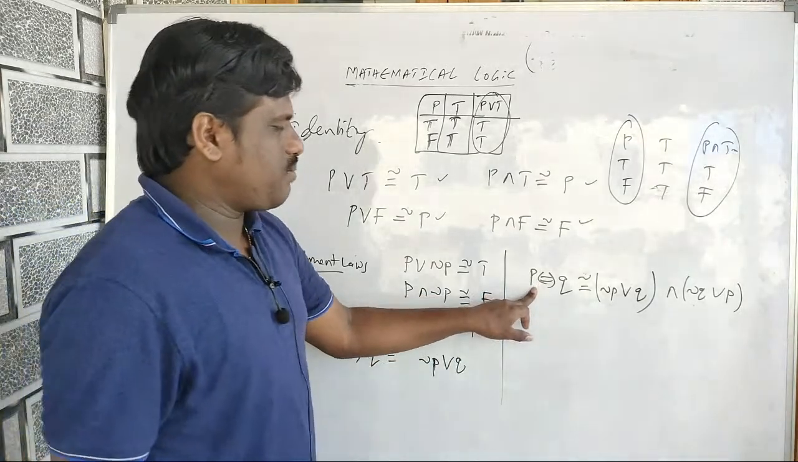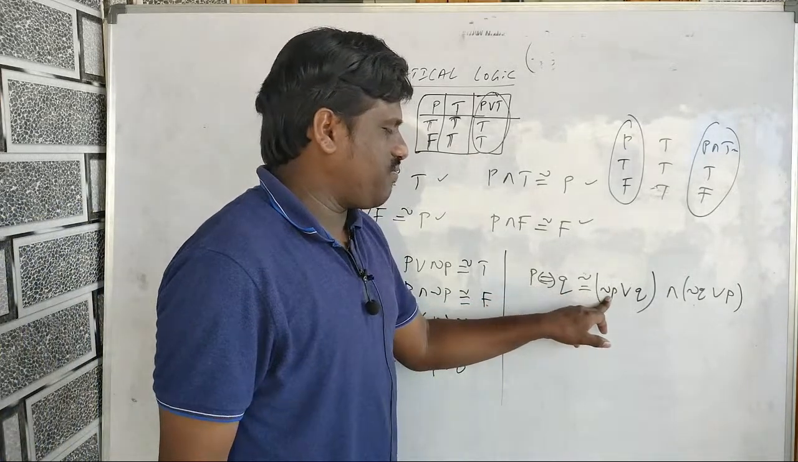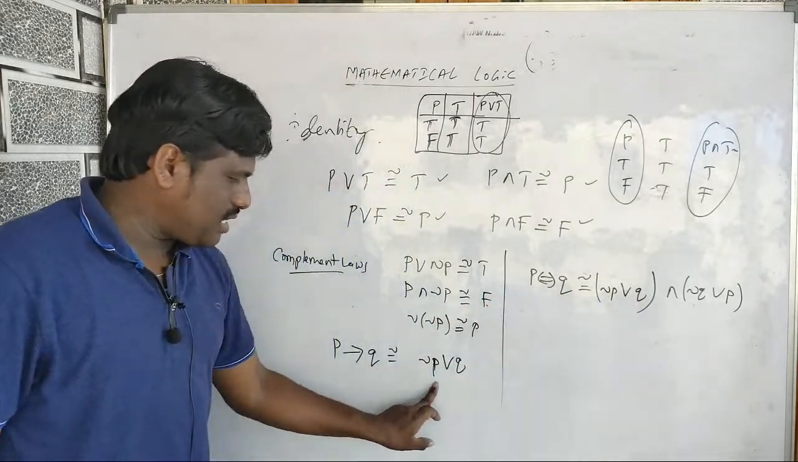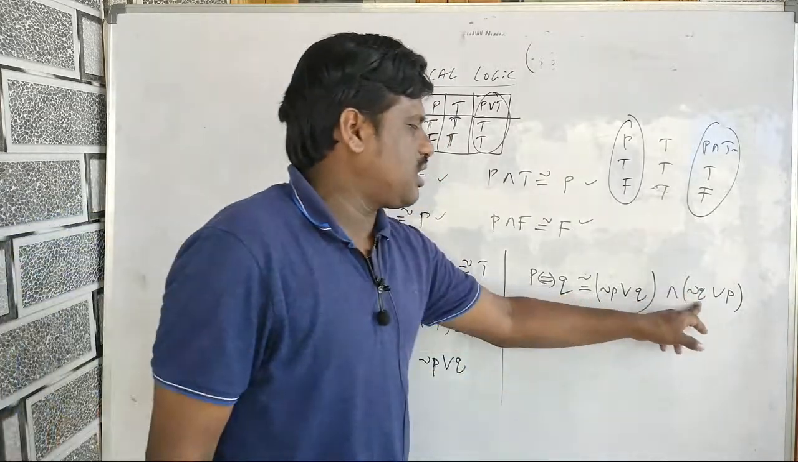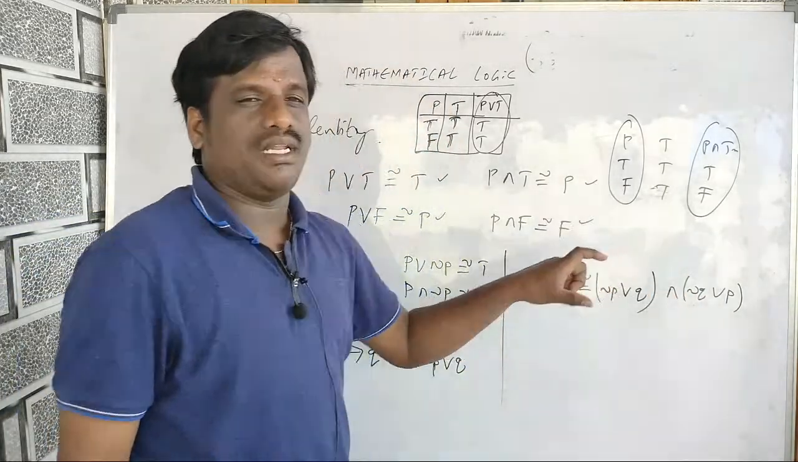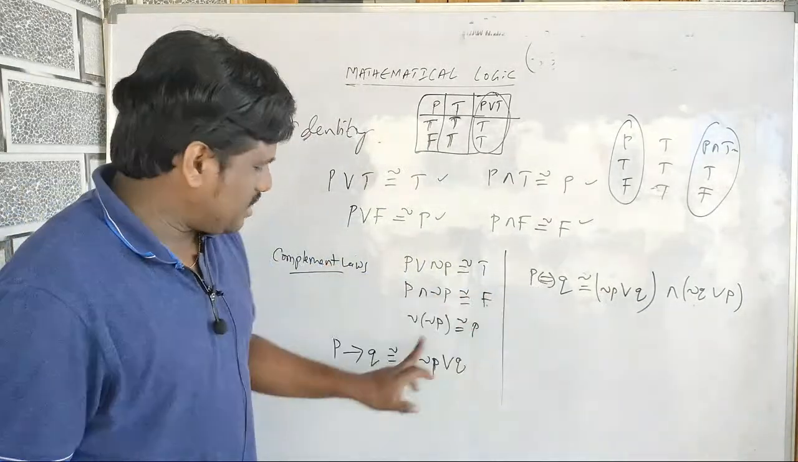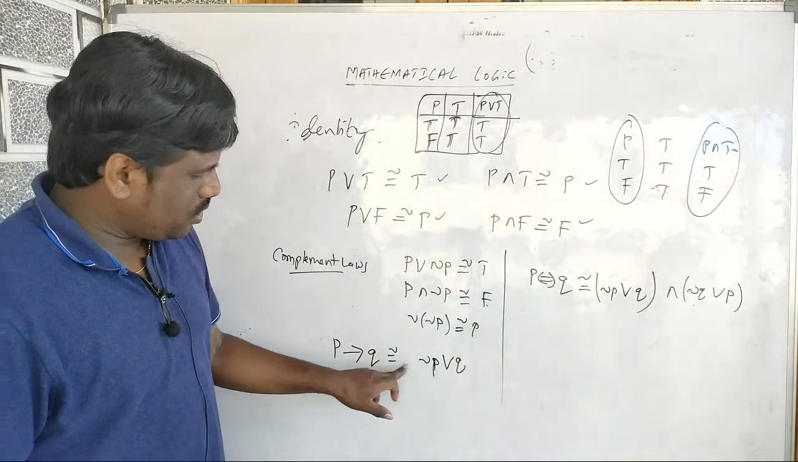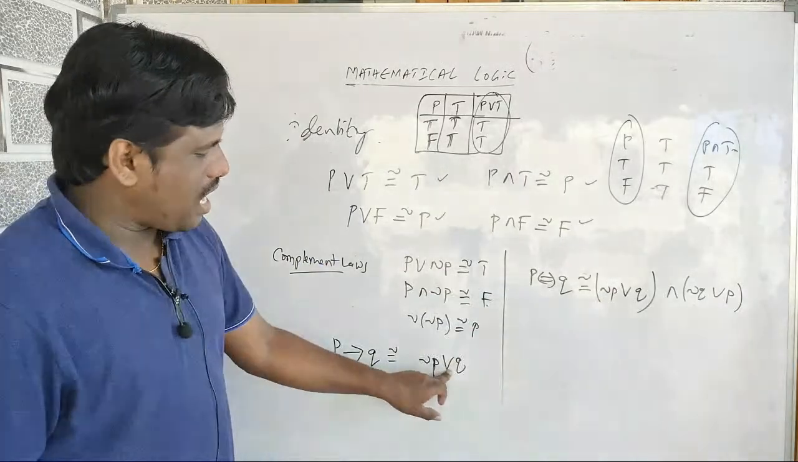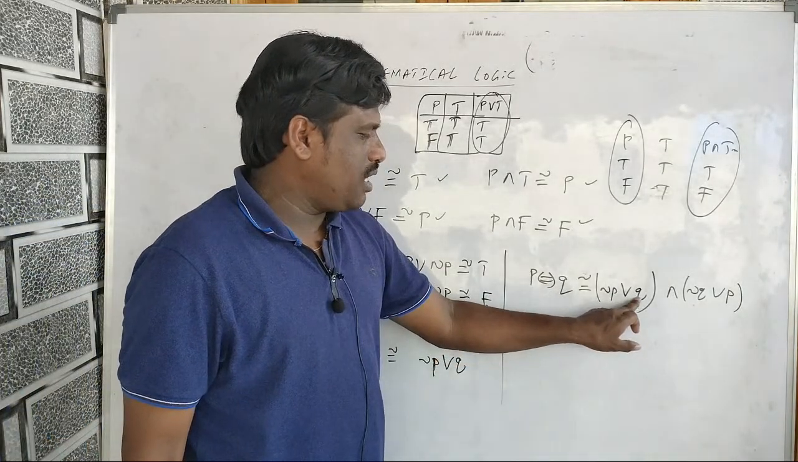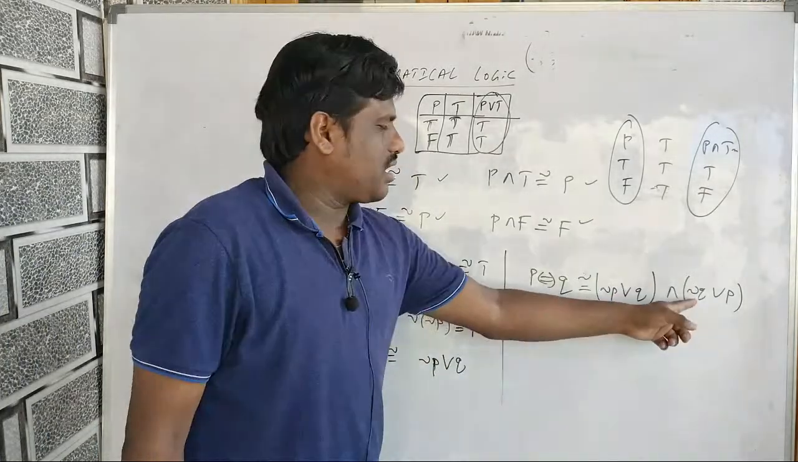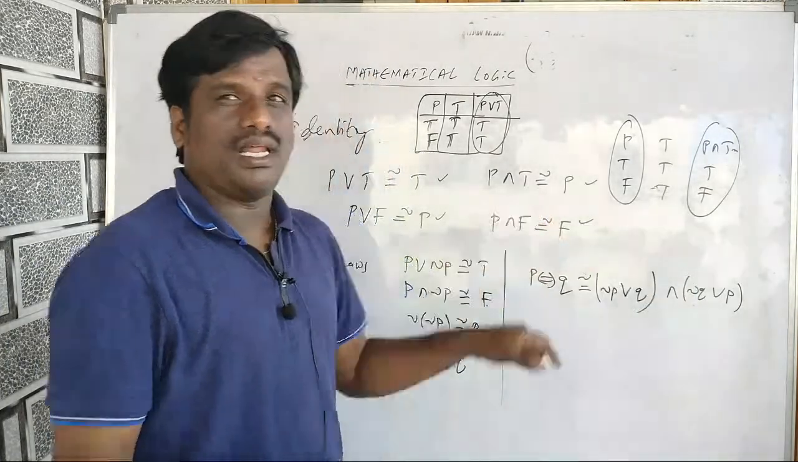In this case, what you have to write? Negation of the first statement OR Q. And then reverse: negation Q OR P, and the symbol in the middle is AND. So P implies Q is negation of the first statement OR Q, and P by implies Q is the reverse: negation Q OR P, and in the middle the AND symbol.